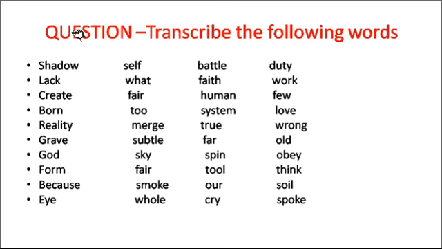I assign this question to you. Transcribe the following words. For that, take a dictionary, the Oxford Advanced Learner's Dictionary, and watch the pronunciation and transcription of the words given in this slide.